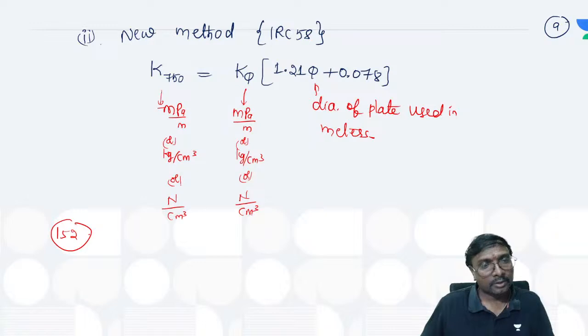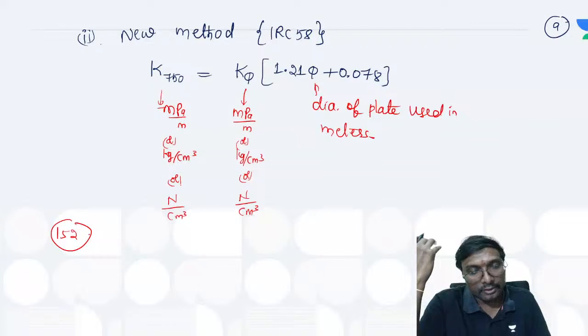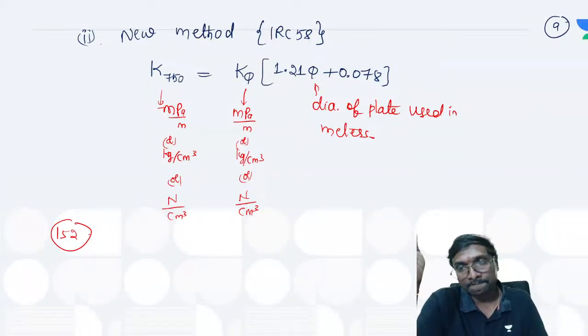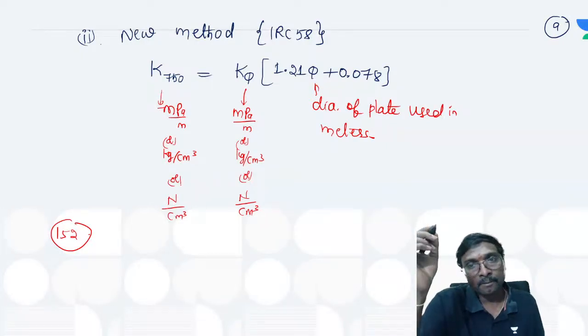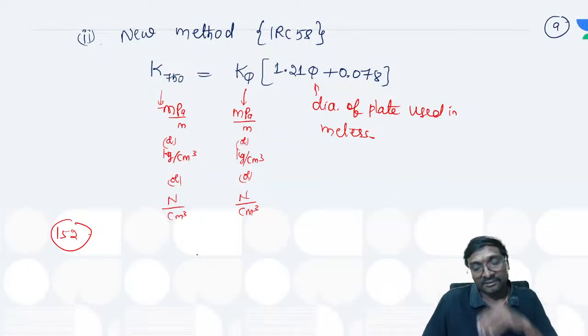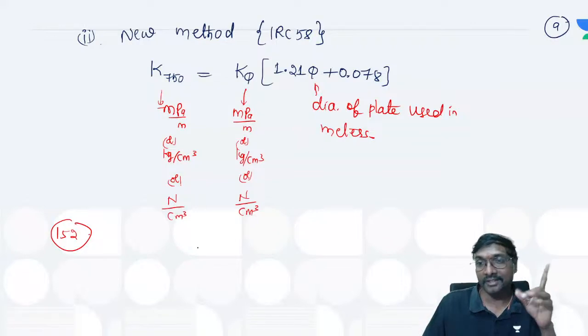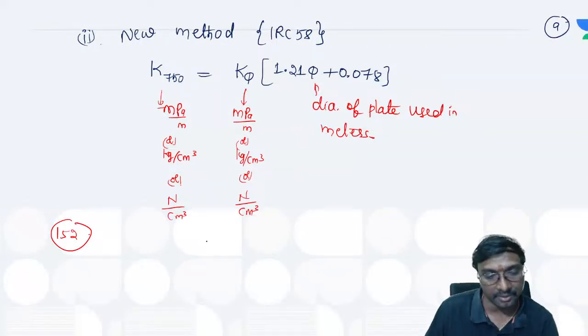So what else do we have regarding this plate load test, if you just observe? It is the elastic modulus, not the modulus of resilience, right? The modulus of resilience is obtained from the CBR value of the soil only. It is not from this one, right?